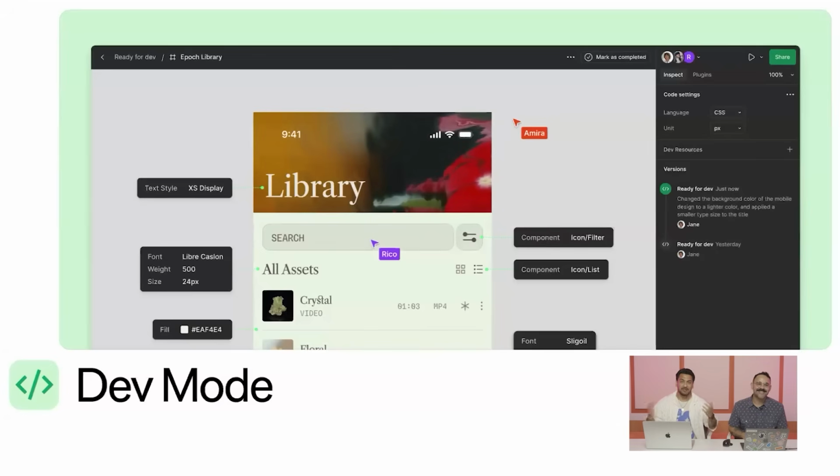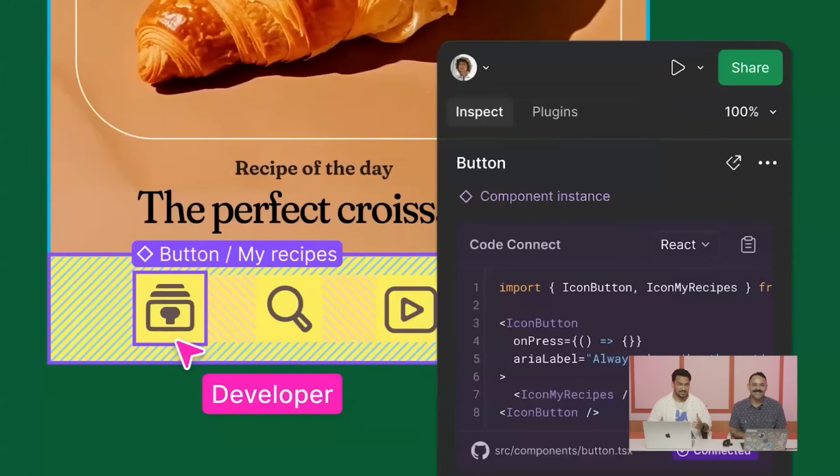Absolutely. Hey everyone, I'm Akbar. I'm a developer advocate here at Figma, and we're going to talk about some dev mode updates. For those that don't know, dev mode makes it easy to inspect designs and translate them to code. And now with the dev mode MCP server, it even makes it easier to use AI to generate design-informed code.